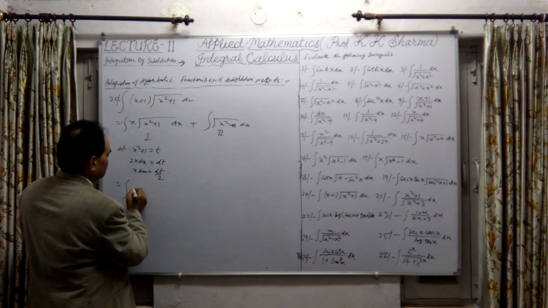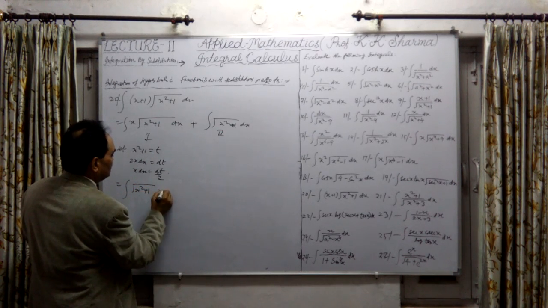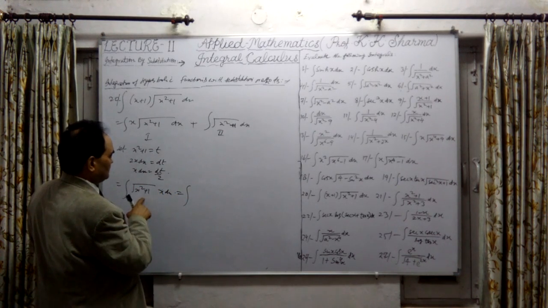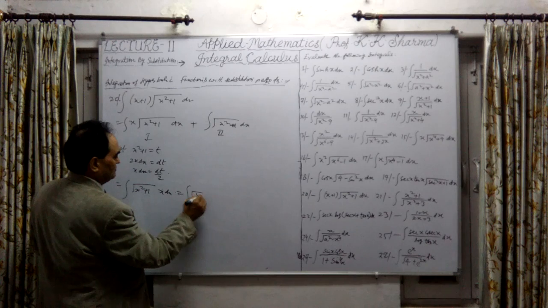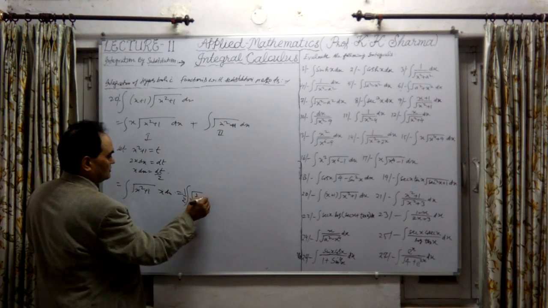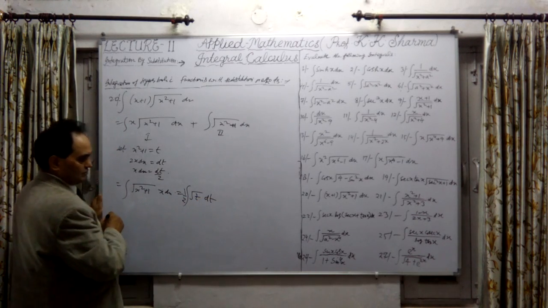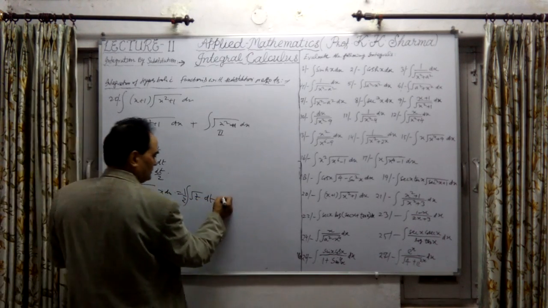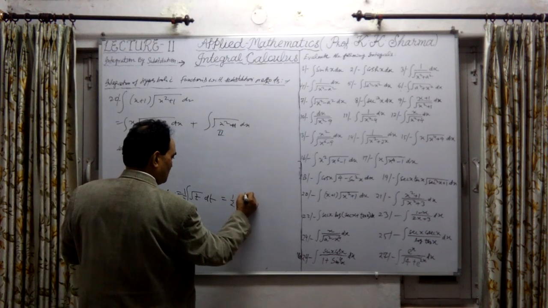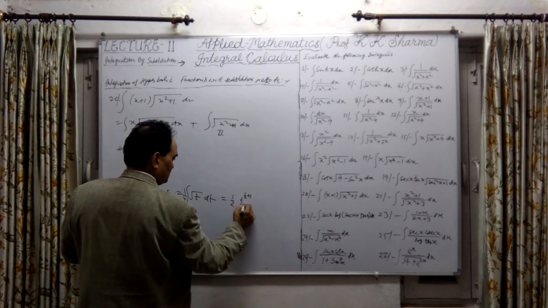let me first write it as x square plus 1 into x dx. That can now be substituted. So x square plus 1 is t, it is under root t, and dt upon 2, so 1/2 can be taken out into dt. Its integration will be 1/2 t raised to power half plus 1 upon half plus 1.